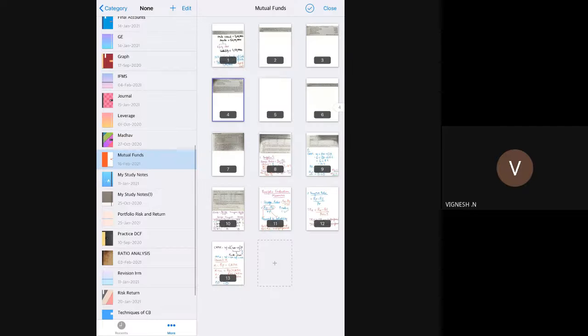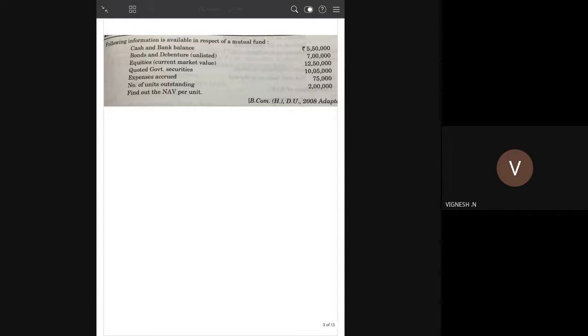Ma'am, I have a doubt here. Ma'am, actually in the formula it is number of units, right? Total number of units. But in the previous question, they have given only number of units outstanding. So that is the number of units which are issued and outstanding in the market. That is one and the same thing. Oh, okay, ma'am.